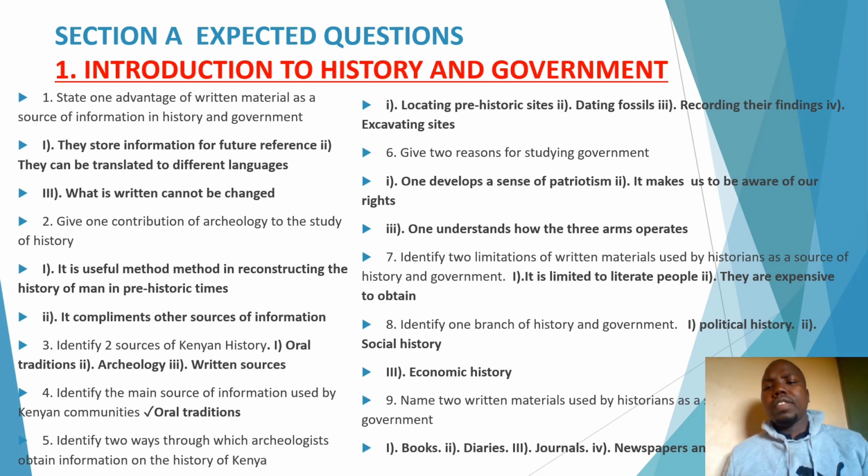For example, written materials are materials such as books, journals, diaries, and the rest. Now, what are some of the limitations? Limitations are disadvantages. Number one, written sources cannot be used by illiterate people who don't know how to read, so they cannot use those written sources.